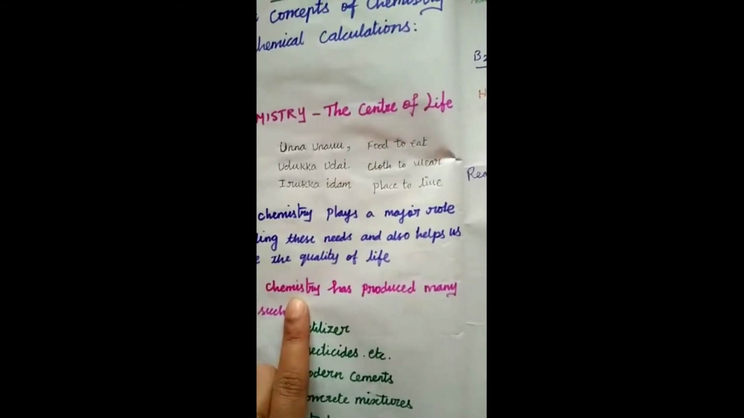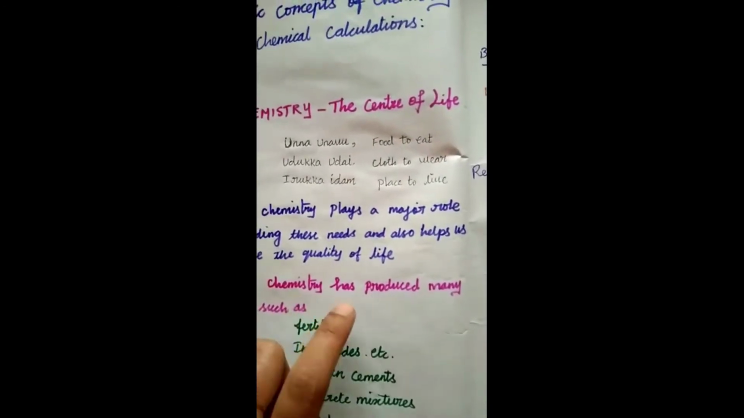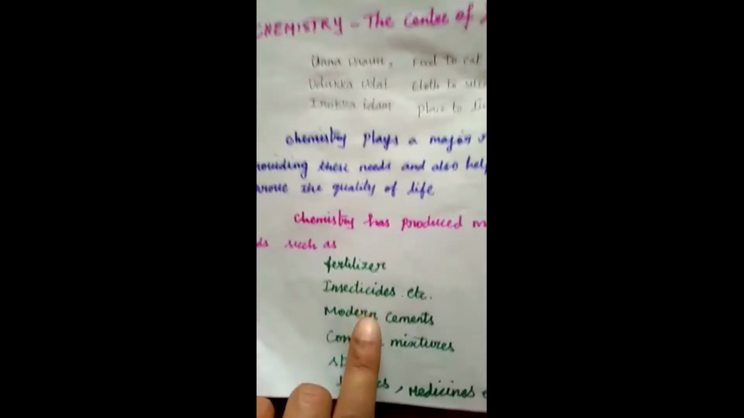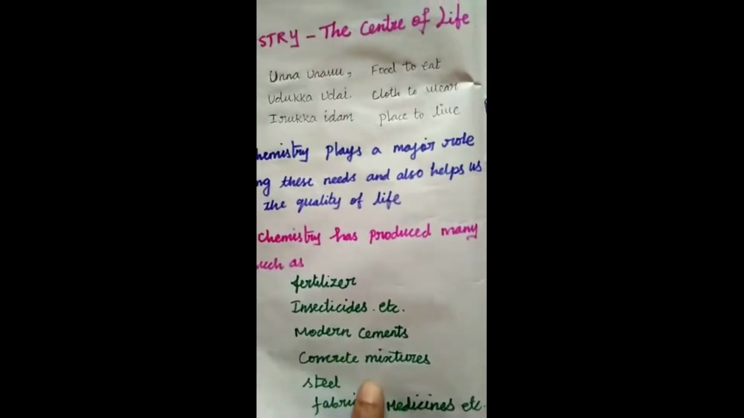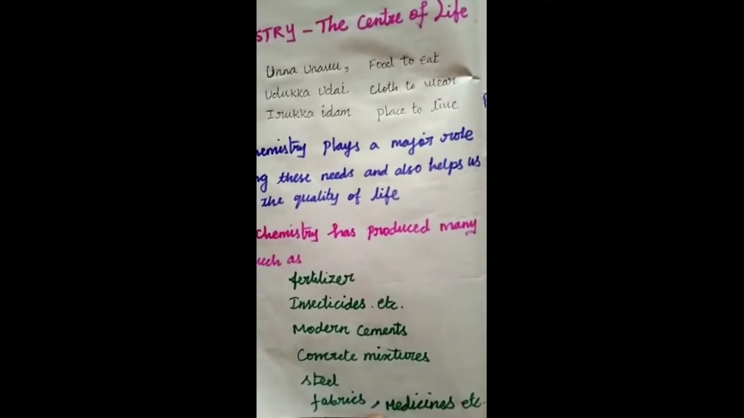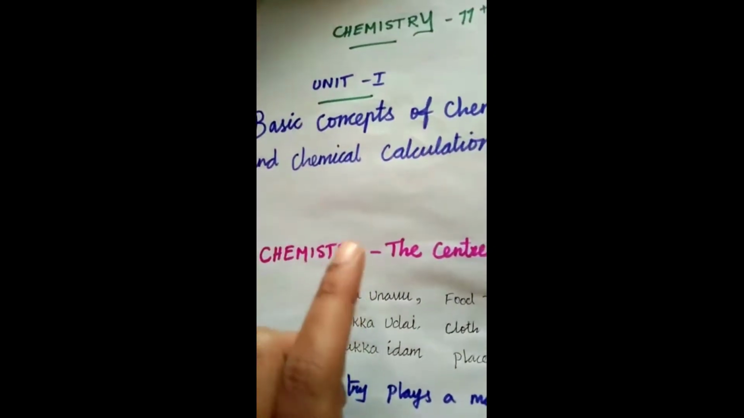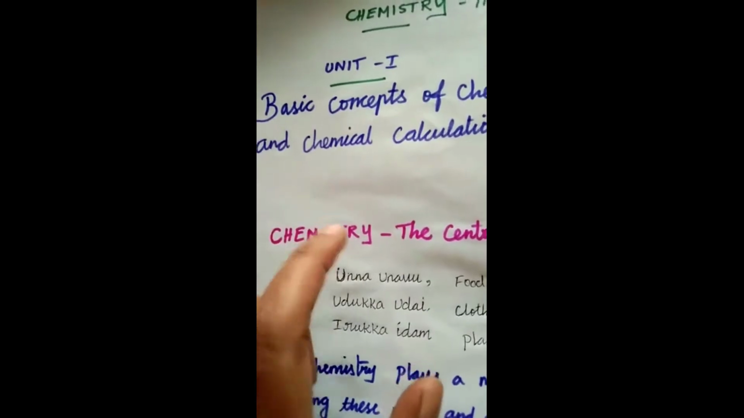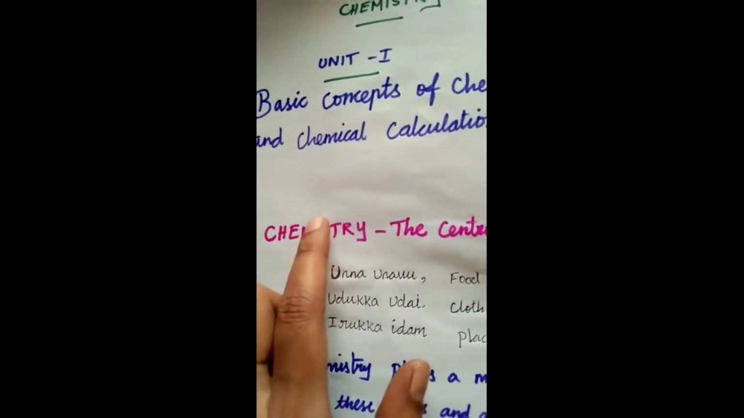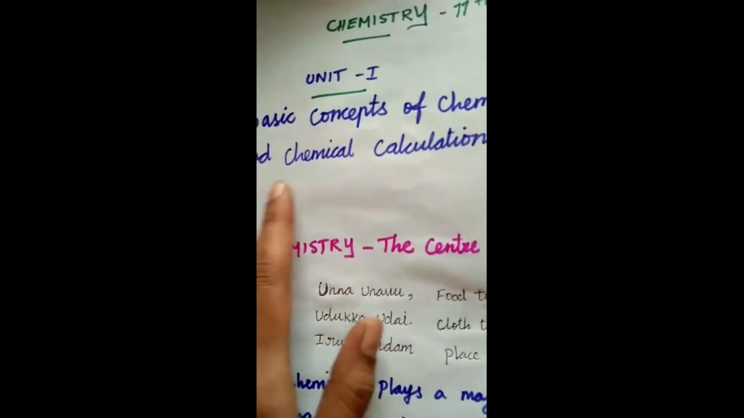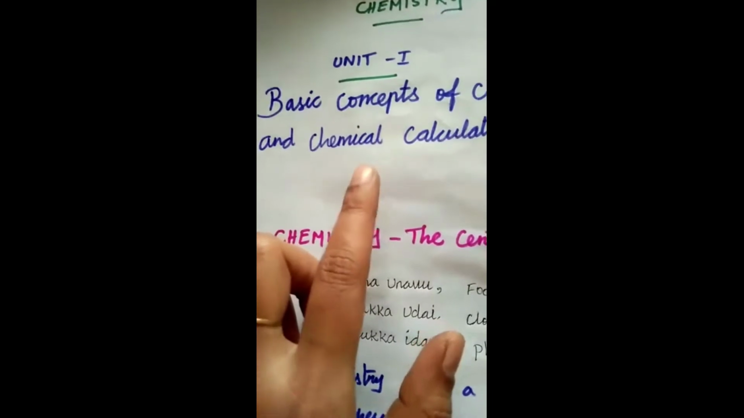In day-to-day life, chemistry plays an important role. Chemistry has produced many compounds such as fertilizers, insecticides, modern cement, concrete mixtures, steel, fabrics, medicines, etc. Even our body is made up of chemicals. What are the chemicals our body is made up of? Nitrogen, hydrogen, oxygen, carbon, calcium, phosphorus. These are the chemicals that make up our human body.